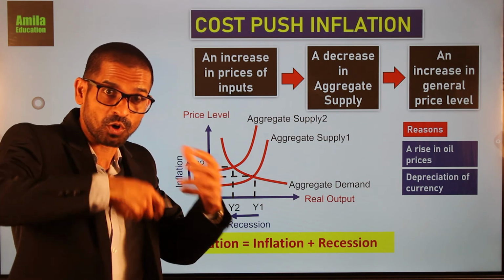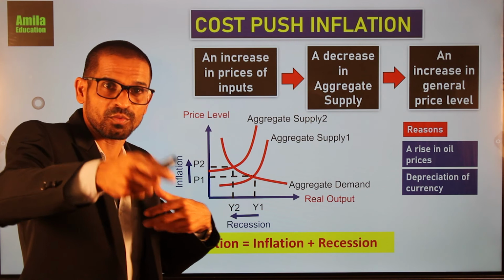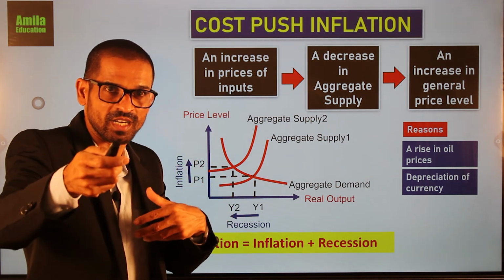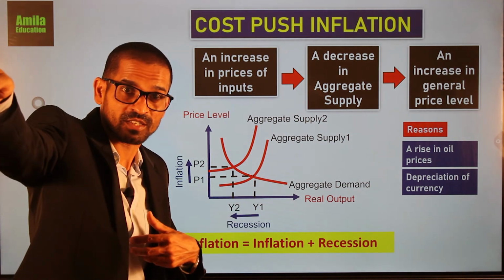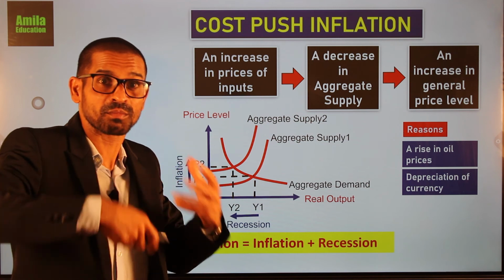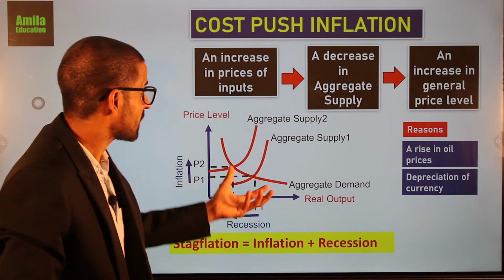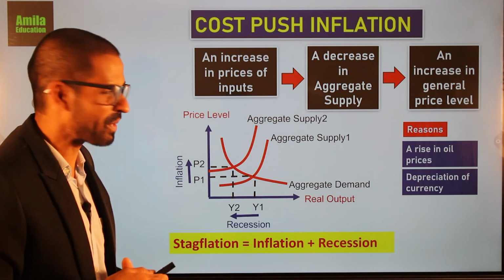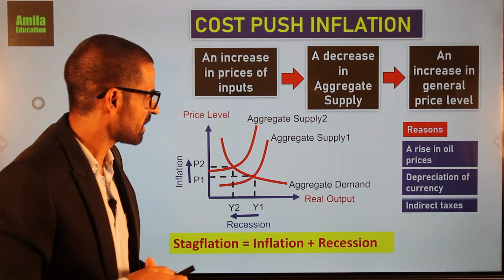Which means we are paying more rupees for the same dollar. So if you are paying more rupees for the same dollar, while the dollar price of the imported goods remains the same, that means it becomes more expensive, right? That causes cost push inflation, increasing the price of all the imported raw materials and oil, right?